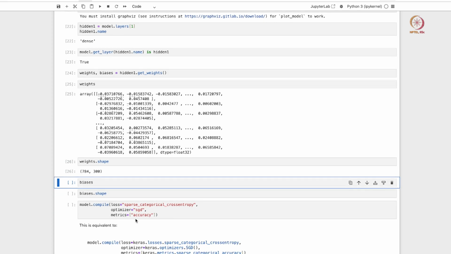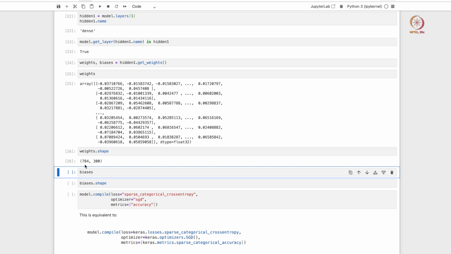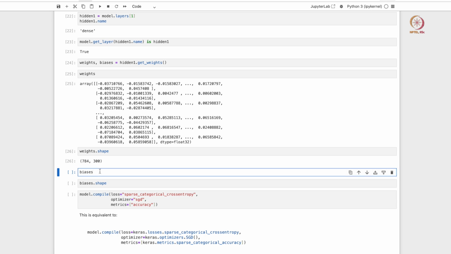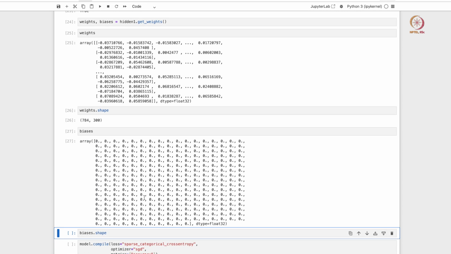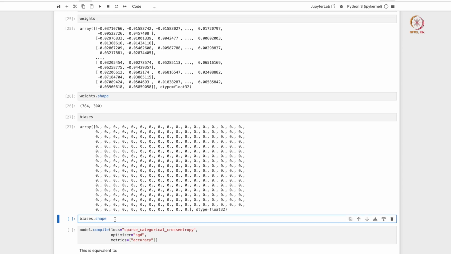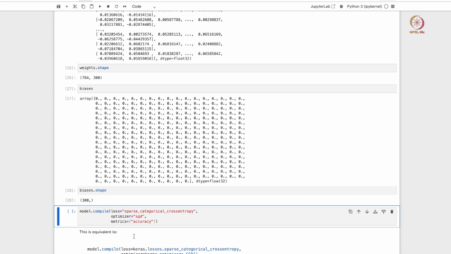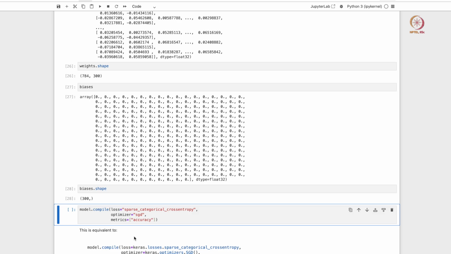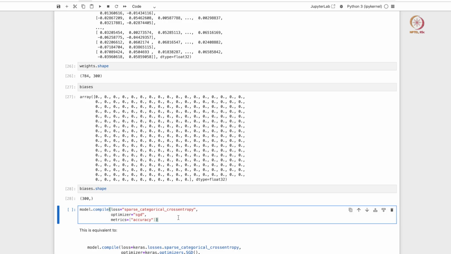You can also check the shape of the weights. You see that there are 784 input nodes times 300 weights, so that's why this is the shape of the weights. You can also check the biases. All the bias terms are 0 initially, but they will be learned in the future. Once your model has been trained, if you want to recover your weights and biases, you can use these commands. As of now, since we have not trained the model, it is giving out a random set of weights and biases.